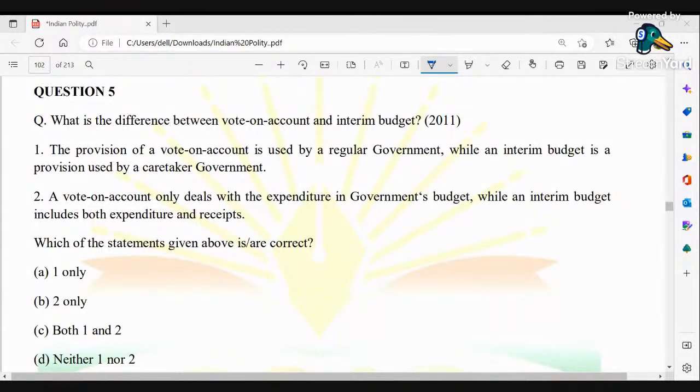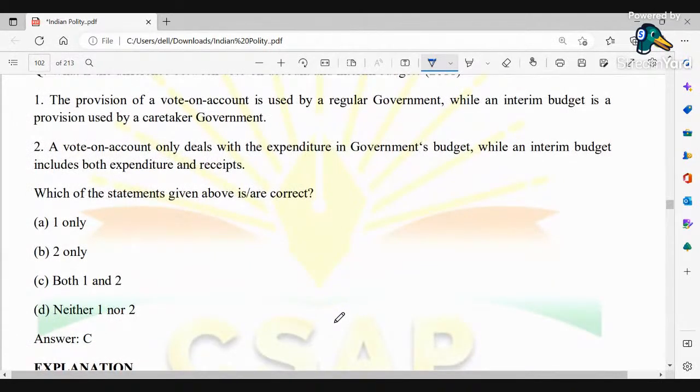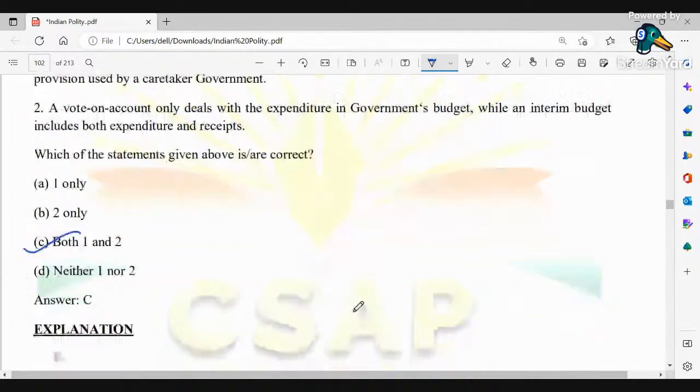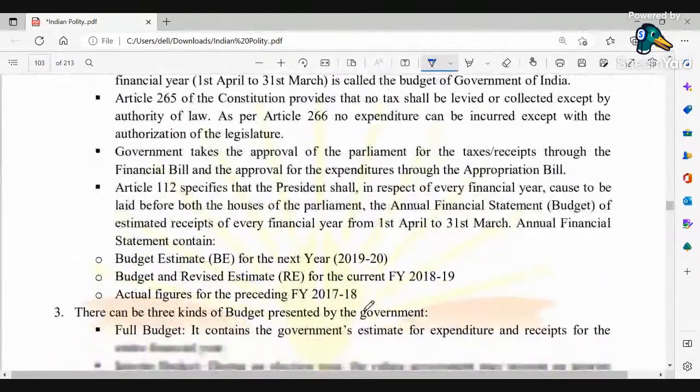Tadit, A, one only. Any more people? Mosam, Arunab, Babai, Lok Bahadur, Arup, Nobonita. Anyone with the answer? Okay, here the correct option is C, that is both 1 and 2 are correct. So you have got this explanation over here. You can see this explanation later.